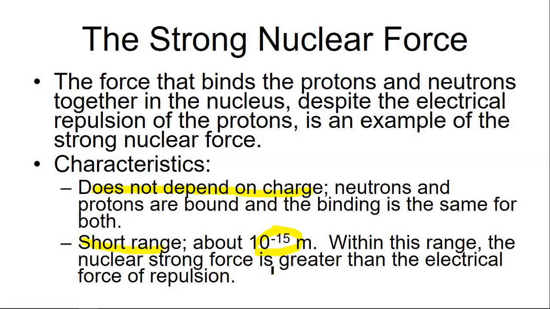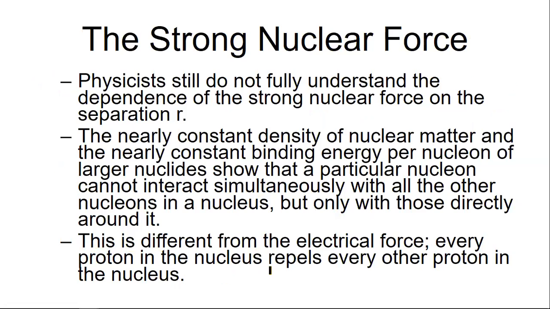Physicists still do not fully understand the dependence of the strong force on the separation R. Here the nearly constant density of nuclear matter and the nearly constant binding energy per nucleon of large nuclei show that a particular nucleon cannot interact simultaneously with all the other nucleons in a nucleus, but only with those directly around it.